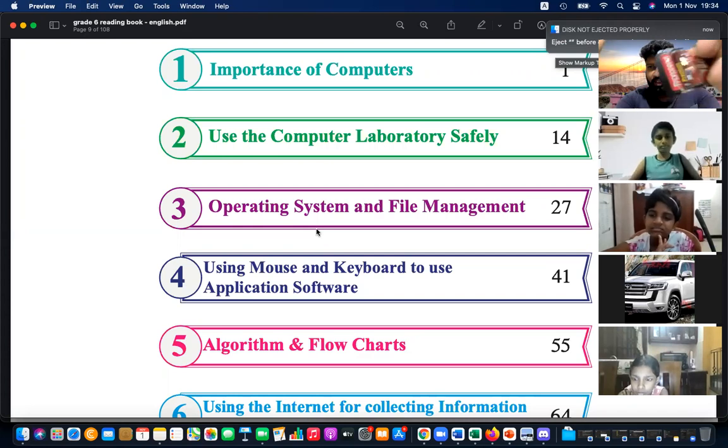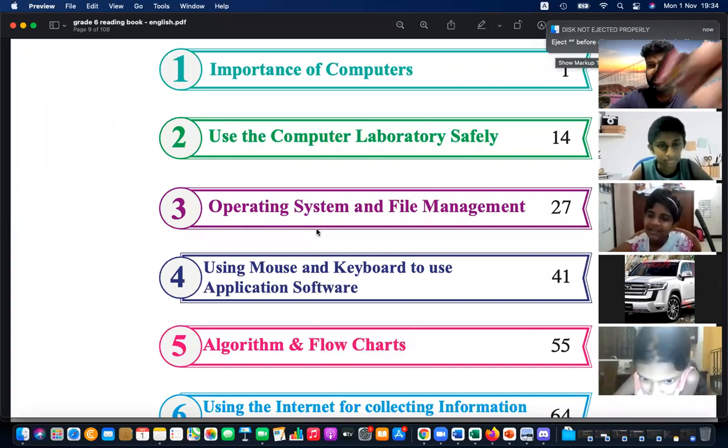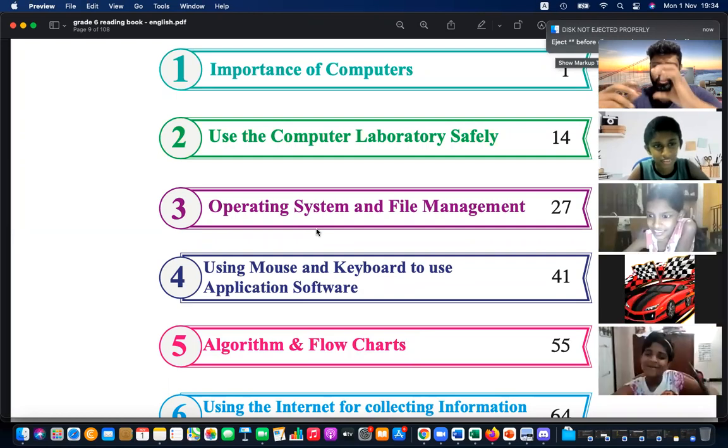How many movies are there? Can you tell me? Don't know. What is the movie title? How many pictures are there? How many executable files are there? Can you tell? No. If I just look at this using a microscope, can I tell? No, sir.